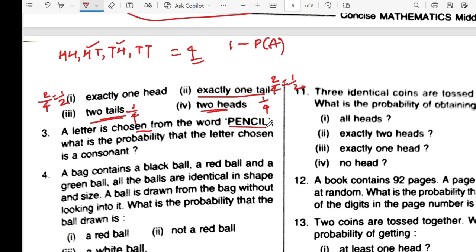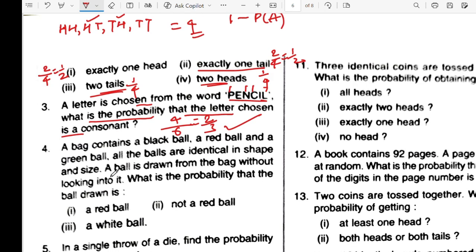A letter is chosen from the word pencil. What is the probability that the letter chosen is a consonant? So what are the consonants? P is a consonant, N is a consonant, C is also, L is also. So total 4. 4 out of how many? 6, which is 2/3. Easy.